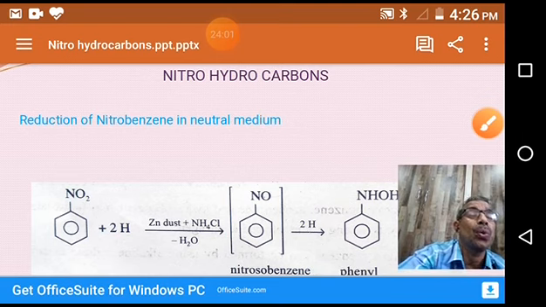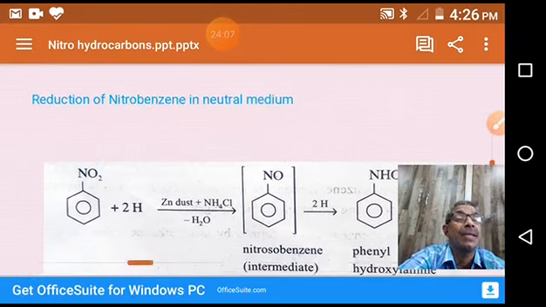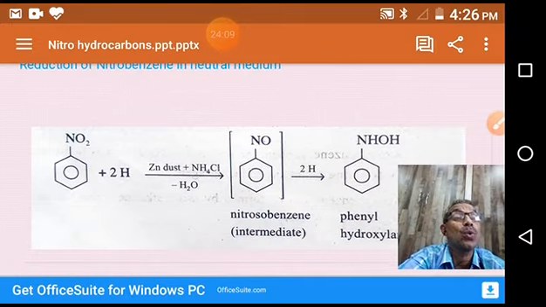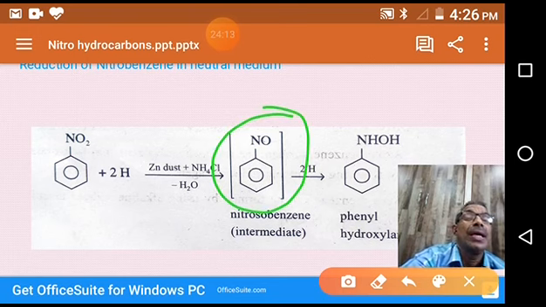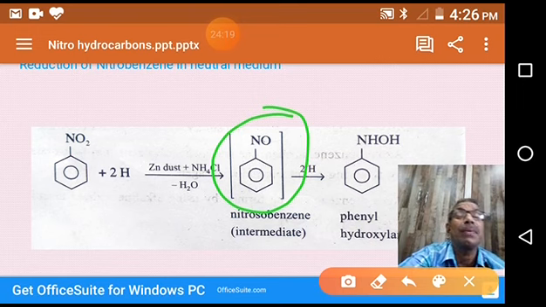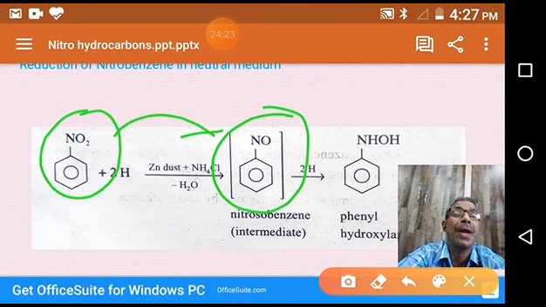In the course of the reaction, first nitrosobenzene is formed. You see, this is nitrosobenzene. It is given in square brackets because it is an unstable intermediate compound. That means nitrobenzene is first converted into nitrosobenzene.